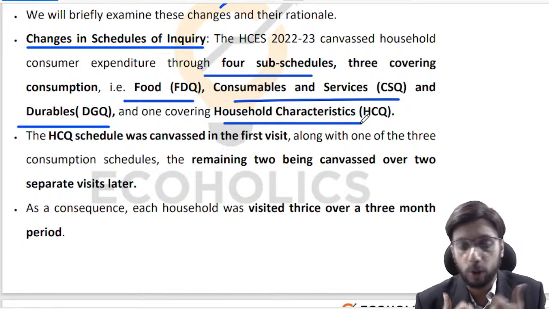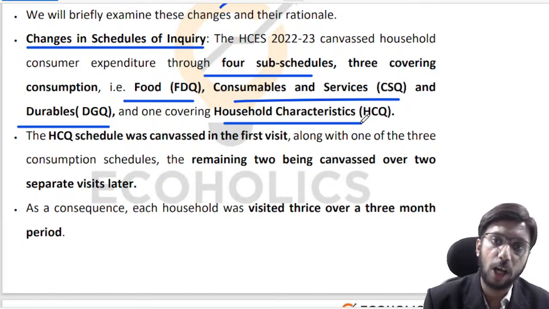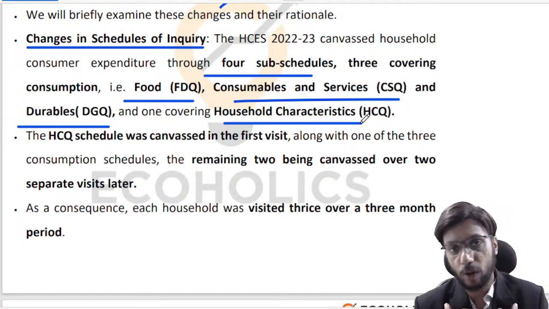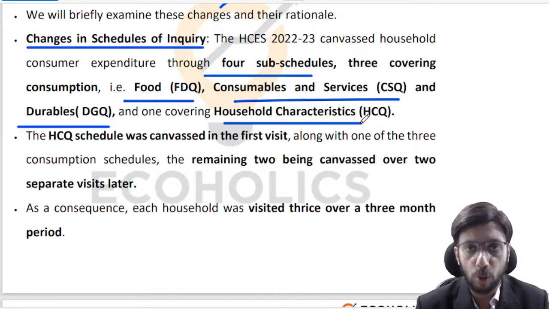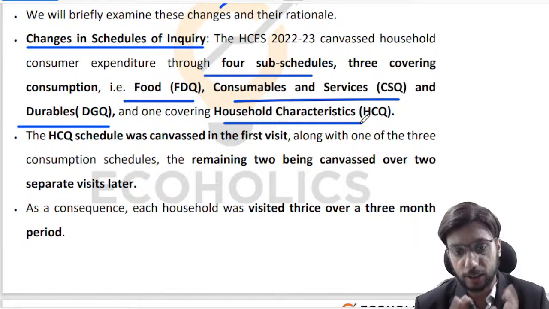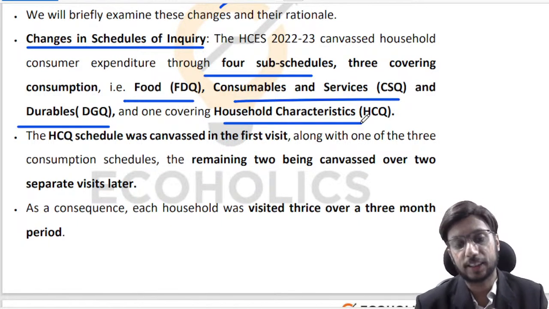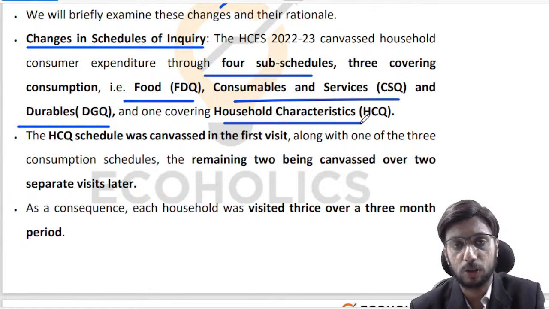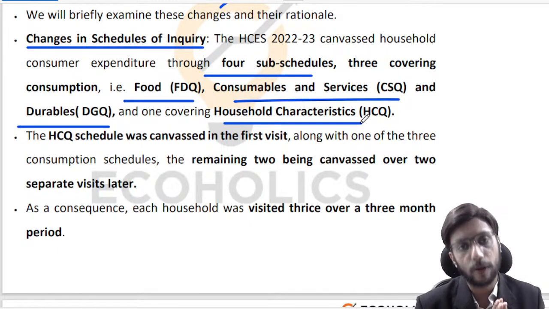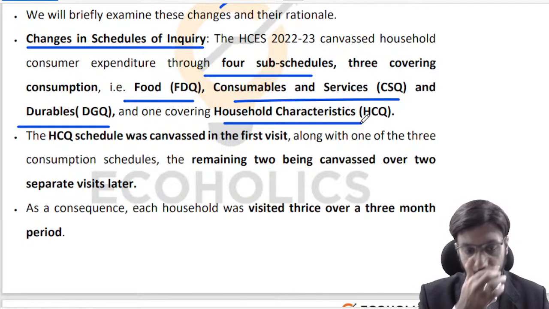Let's say that you don't capture the characteristics of the household. Then I say that I have been spending 1,000 rupees on healthcare. Who am I? What will you be able to make sense out of it? Nothing. So that's why first you need to capture household characteristics. And then you need to start asking questions related to expenditure on food, expenditure on consumables, expenditure on services, expenditure on durables, and so on, right? So that's the basic idea.